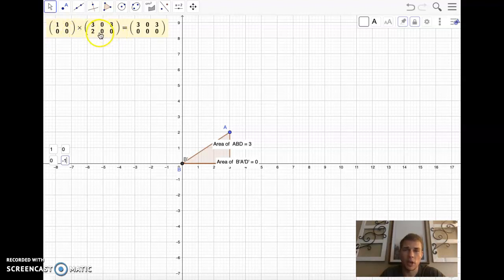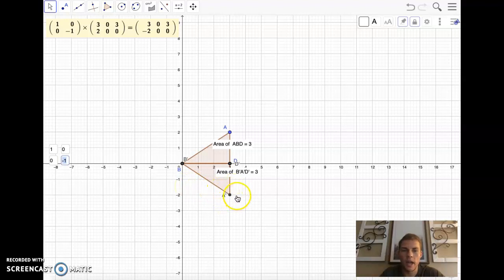And then if there were numbers in these two other than 0 and 0, what would we see? I think we would see that all the y values are going to become opposites, and you're going to see a reflection of the original shape over the x-axis. Because your y value of A is 2, it's going to go down to -2. So I'll hit enter, and we'll see what happens.